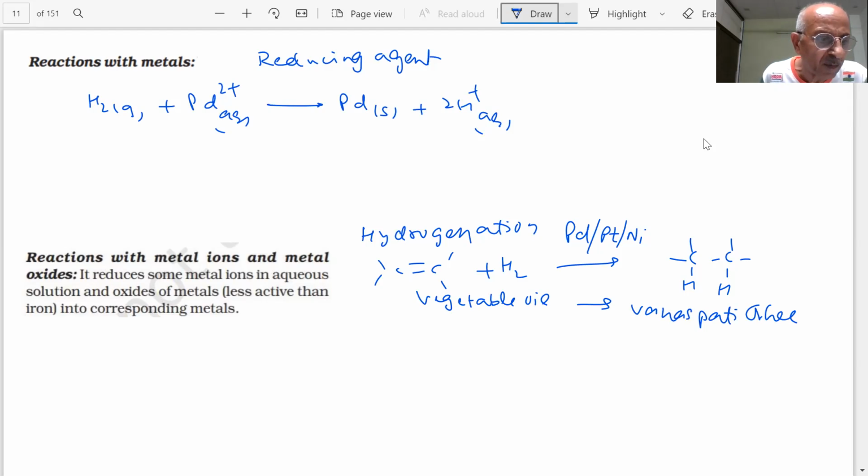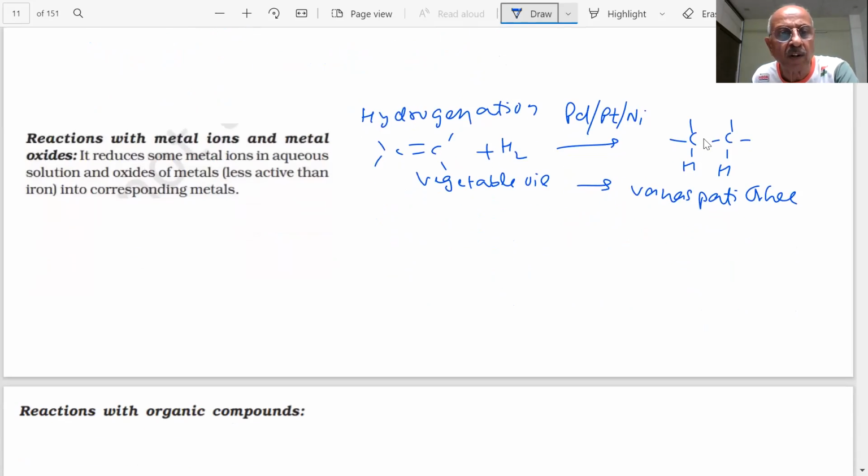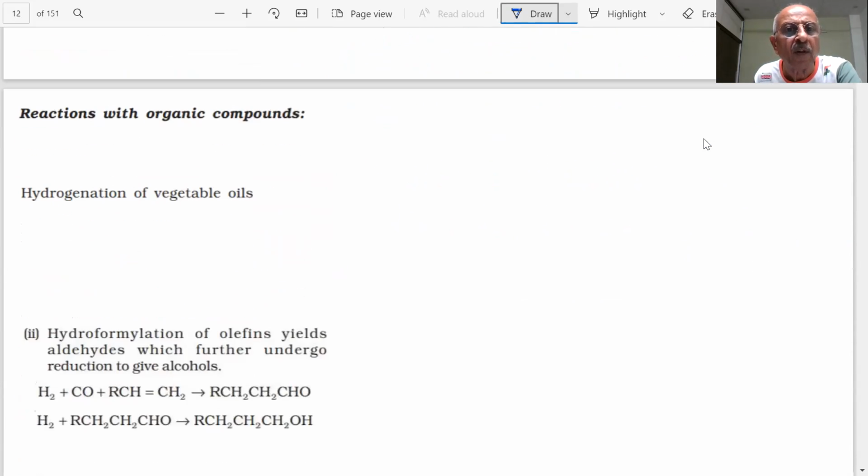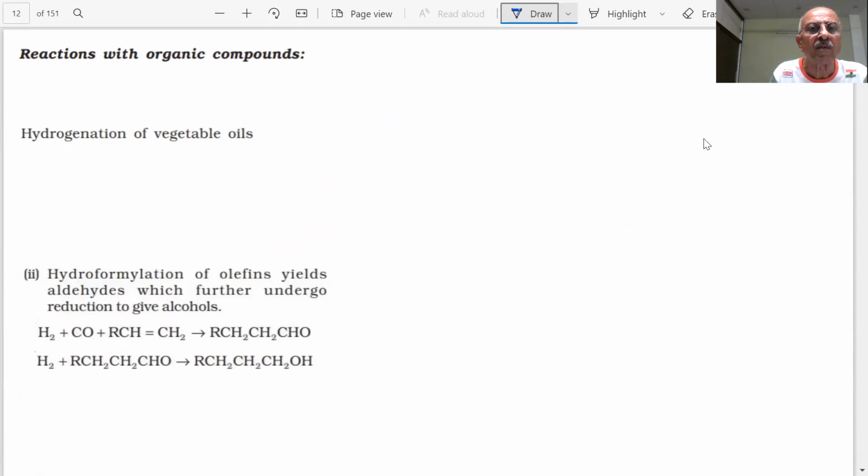These reactions are known as hydrogen reduction reactions. So reaction with vegetable oil, students, using nickel as a catalyst, as we said, nickel as a catalyst. So what you get is vanaspati ghee from that.